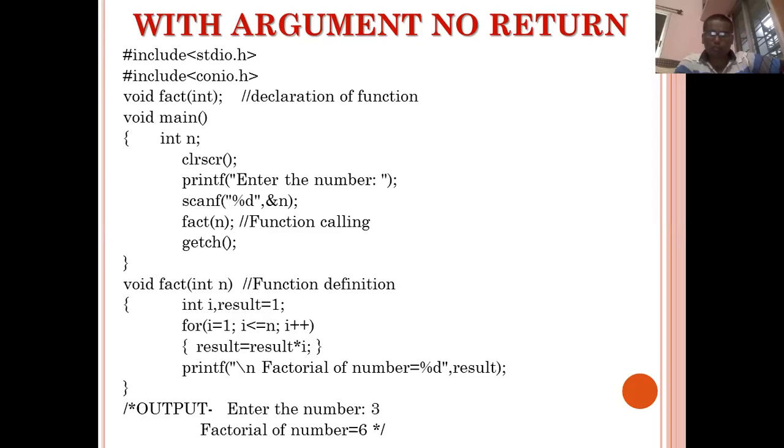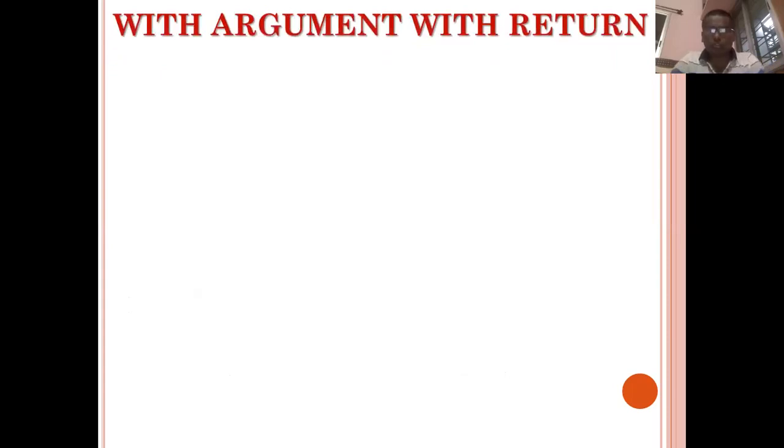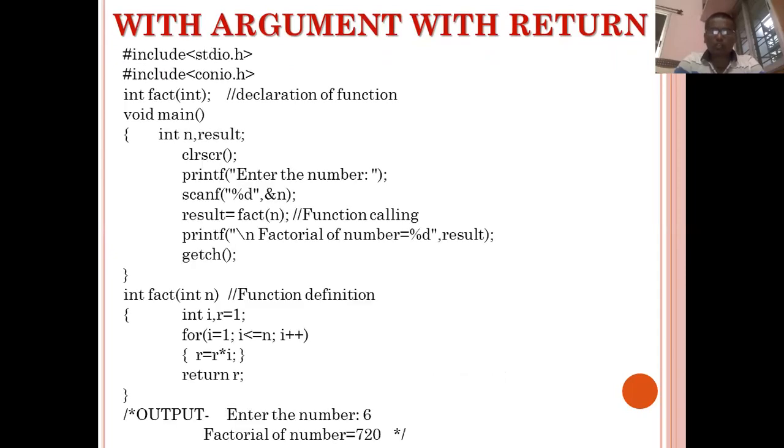Okay, so let's go to the last type, with argument with return. This is the combination of all, meaning the main function has to pass some argument to the user defined function, and the user defined function has to return some single value to the main function. For that, the data type of factorial is not void. You can check it, and that bracket is also not empty, meaning the main function will pass something. It will return some value to the main function. Hope that all these parts are understood.